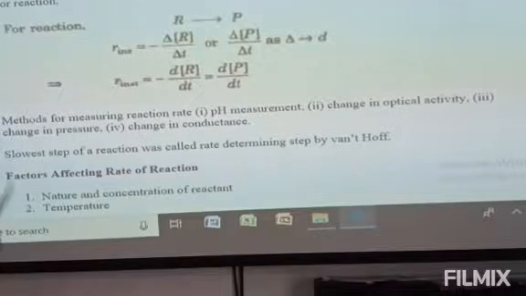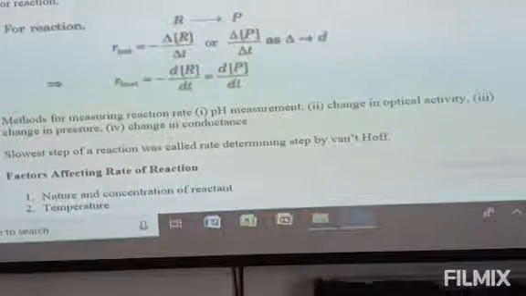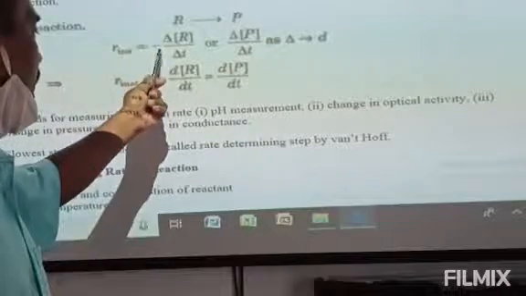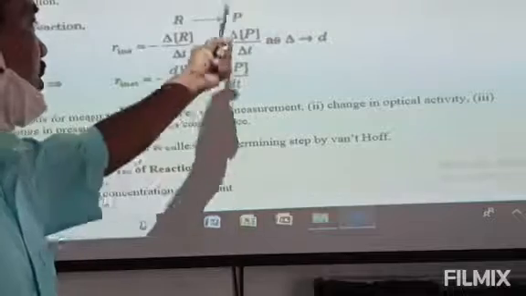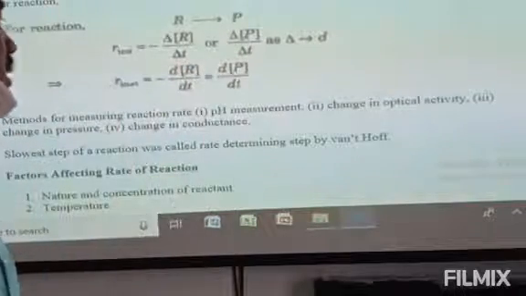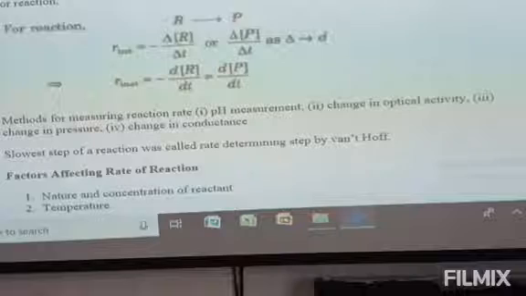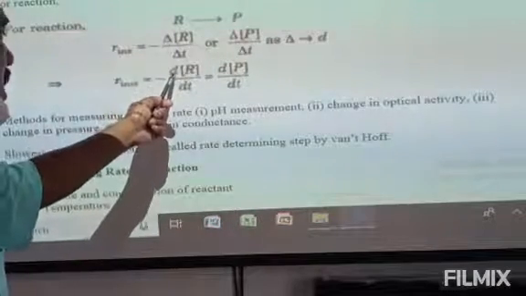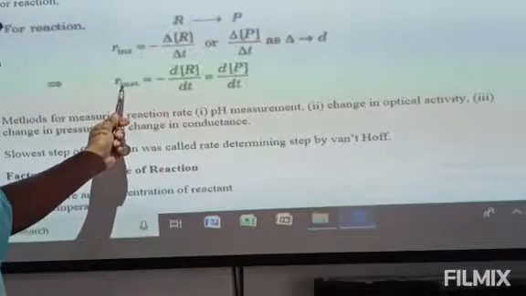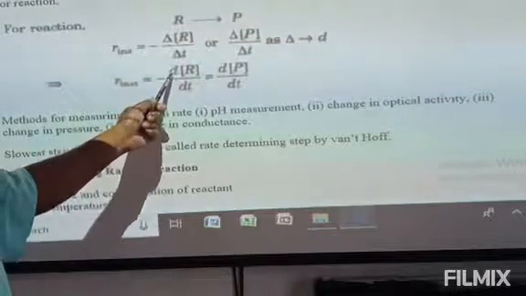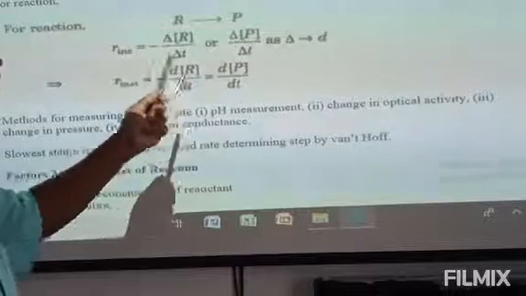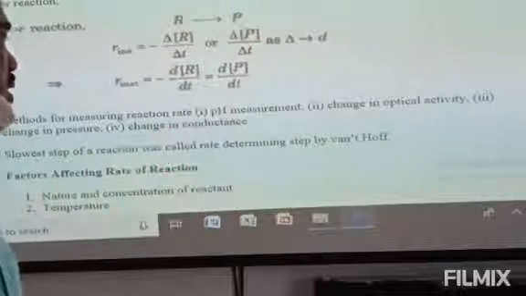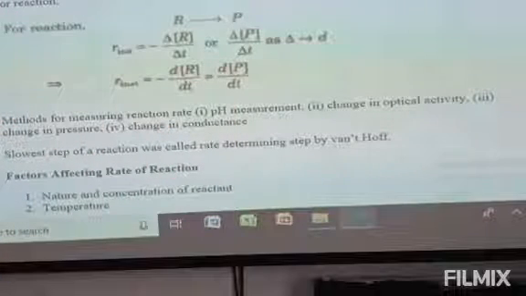For example, for the reaction R gives product P, the instantaneous rate is equal to, in terms of reactant, minus delta R by delta t, and in terms of product, delta P by delta t. Like this, if it is instantaneous, this delta we can also represent by d. So here R instantaneous is equal to minus d concentration of R divided by dt, and like this, d concentration of P divided by dt.